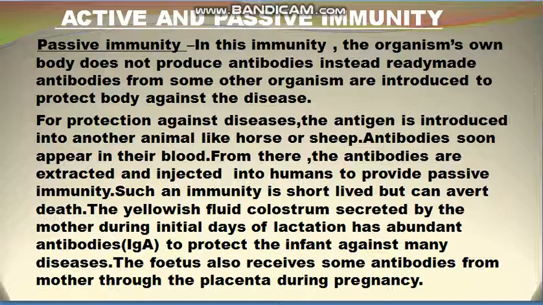When the baby is born, the mother produces yellowish colostrum from the mammary glands, and in the initial days of lactation it has abundant antibodies, the immunoglobulins A, and these antibodies protect the infant from many diseases. So it is said that the milk of the initial days of lactation, the yellow fluid colostrum, is very important for the infant because it gives a lifetime immunity for the child to fight against many diseases.